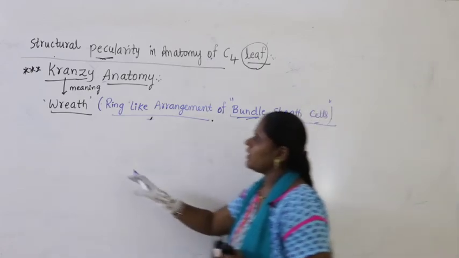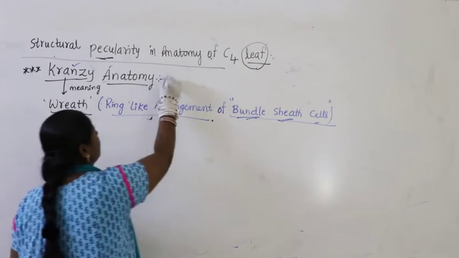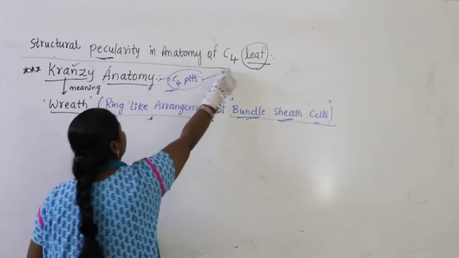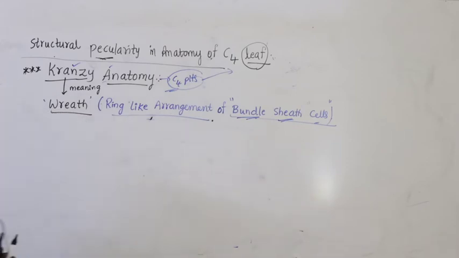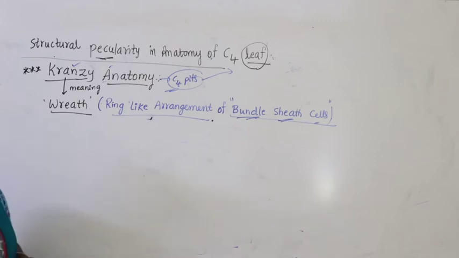That ring-like arrangement itself is called Kranz anatomy, and this is found in C4 leaf. That is a structural peculiarity, a totally different, very rare character observed only in C4 leaf. That's why it's called Kranz anatomy.